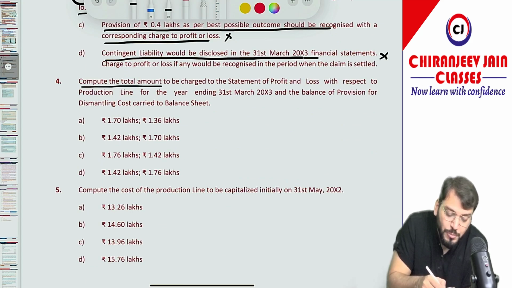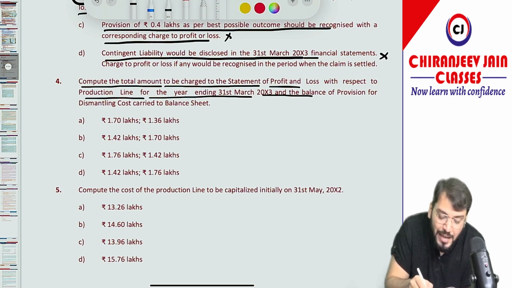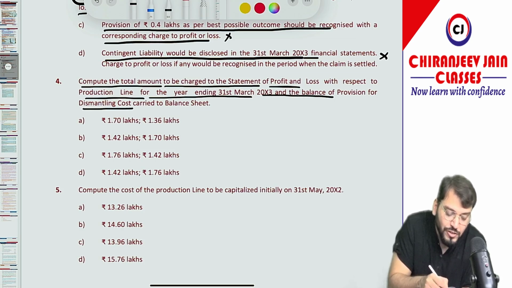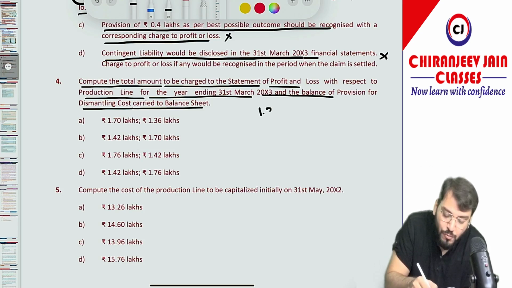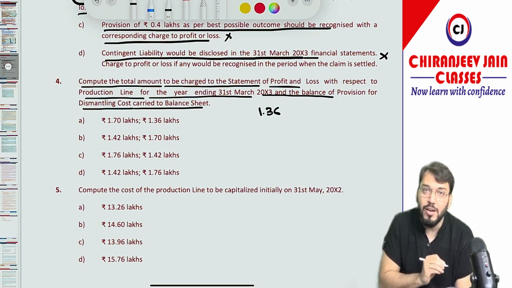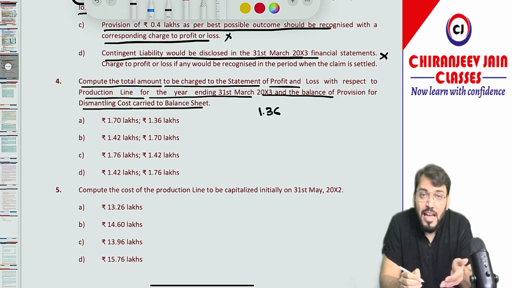Compute the total amount to be charged to the statement of P&L with respect to the production line for the year ended 31st March 2003, and the balance of provision for dismantling costs carried to the balance sheet. Now, how much provision have you created? You have created a provision of 1.36. As per Ind AS 37, we need to add interest every year.